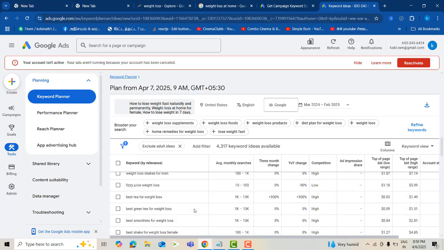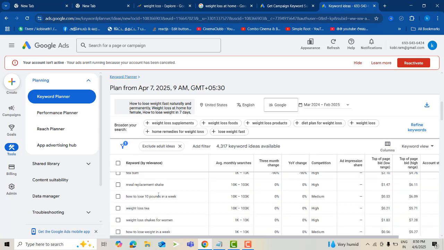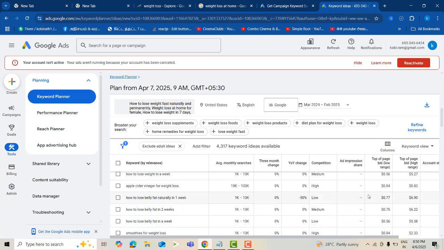Then, based on your blog niche, you can decide which keyword is appropriate to include in your blog. You don't need to include every keyword; just ignore some. Weight loss snacks is not related to our blog, so you skip that one. Weight loss shakes for women: a lot of women are searching this, so those keywords are high. Here is a low competition keyword, how to lose belly fat. These are good keywords.